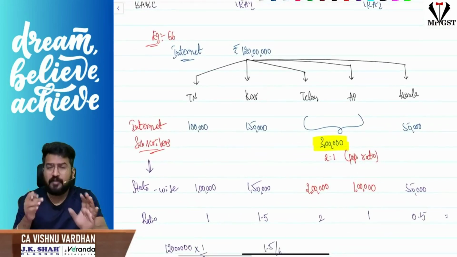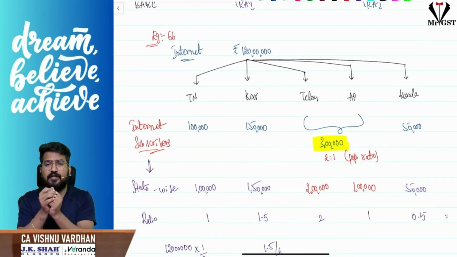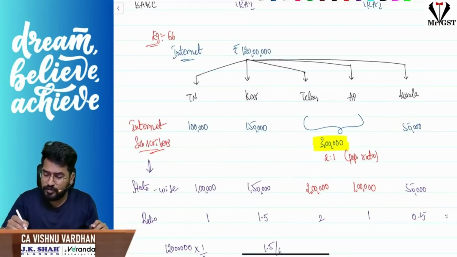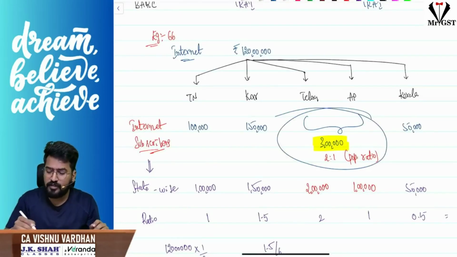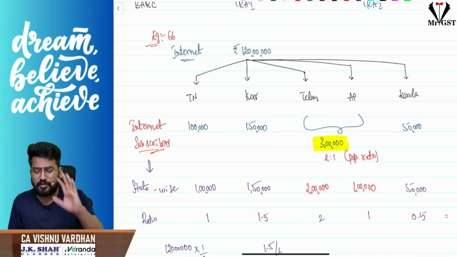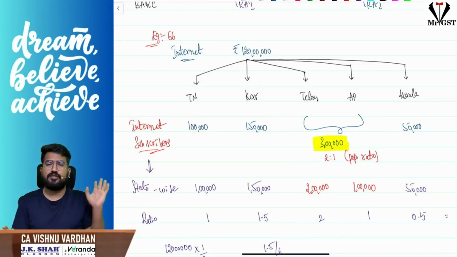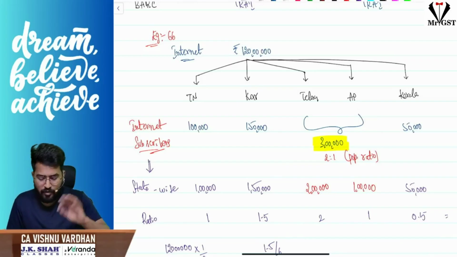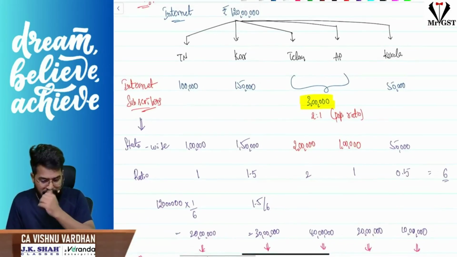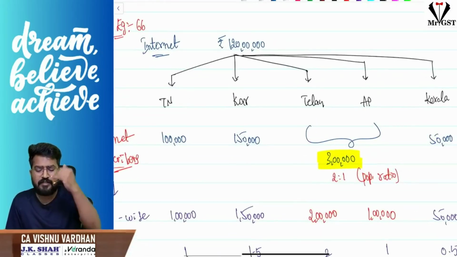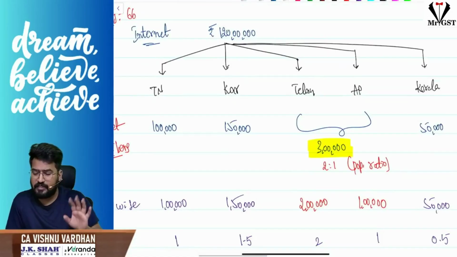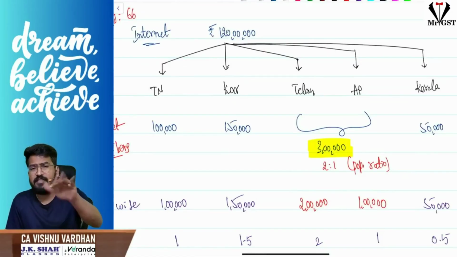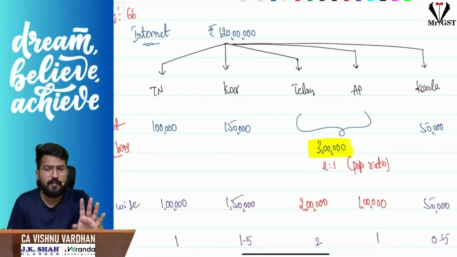First of all, where the numbers are published together, first we should split them. So in what ratio should we split them? Sir, we should split them in the ratio of the population. Just for our calculation to be easy, I am splitting them in the ratio of 2:1, assuming the population is that way. Okay, so state wise you segregate them. So 120 lakhs we are spending on the internet to advertise in all these 5 states. So for this 120 lakhs, 5 states will be the place of supply.